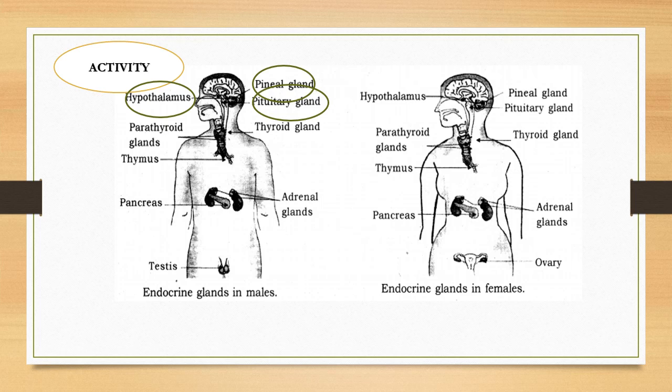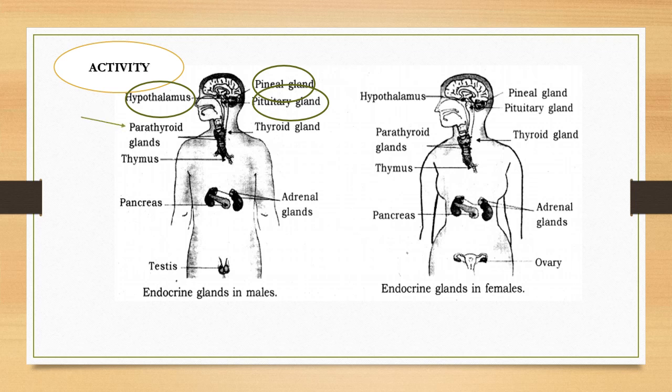It's a very small part, only a few centimeters, like 1.5 or 1.2 centimeter structure, and from here it is going to control all the other gland secretion. From the anterior part of the pituitary gland, most of the hormones are coming, and from the posterior part, 2 hormones are coming. So pituitary gland is for your growth, for your metabolism, all these things.